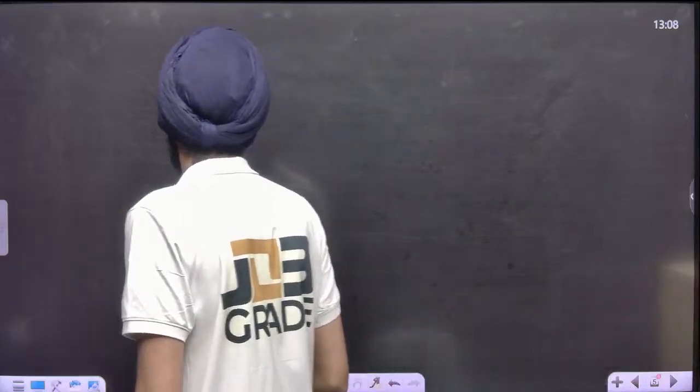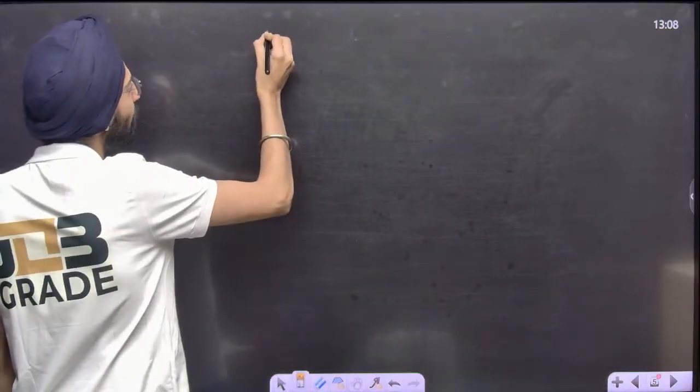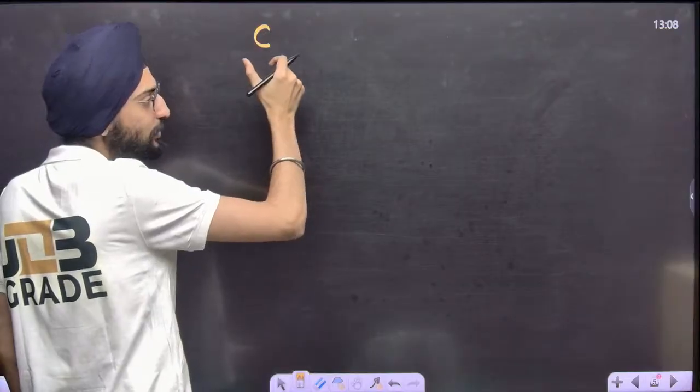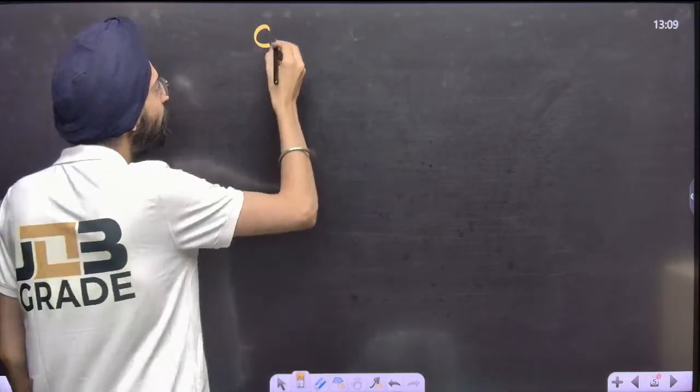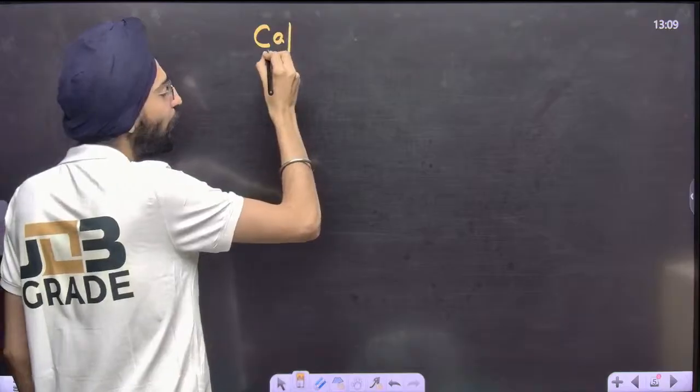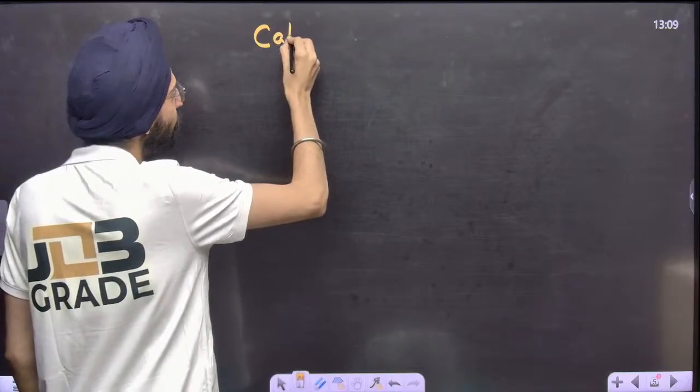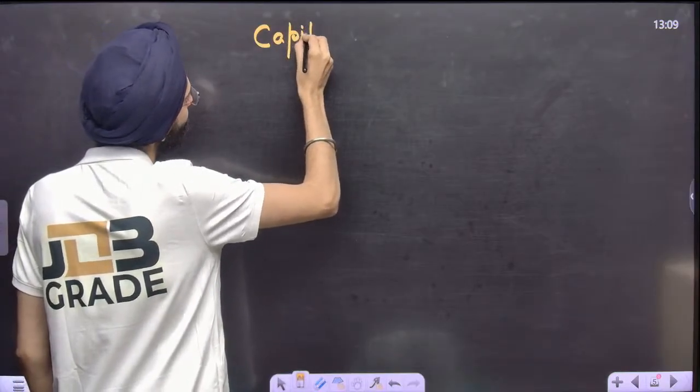What is capital adequacy? I'm going to teach this concept at some length because it's important. Capital adequacy ratio, in the aftermath of the 2008 financial crisis.